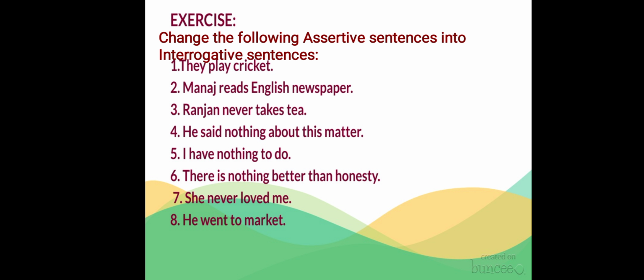Now, there is an exercise for you. What you have to do? You have to change these assertive sentences into interrogative sentences. I am reading out the questions for you. Number 1, they play cricket. Number 2, Manoj reads English newspaper. Number 3, Ranjan never takes tea. Number 4, he said nothing about this matter. Number 5, I have nothing to do. Number 6, there is nothing better than honesty. Number 7, she never loved me. Number 8, he went to market.